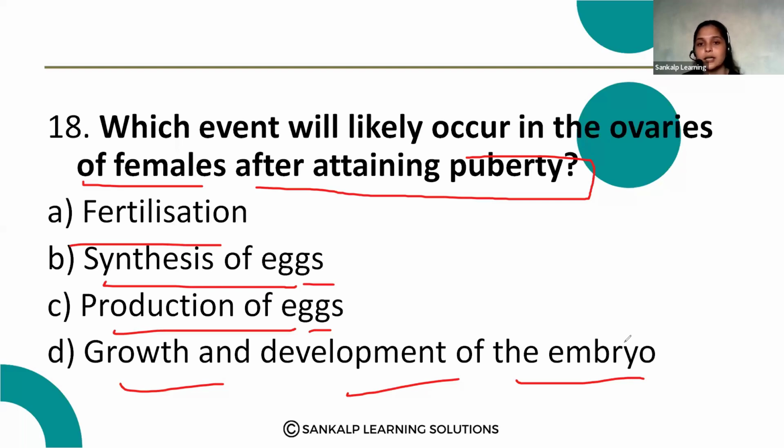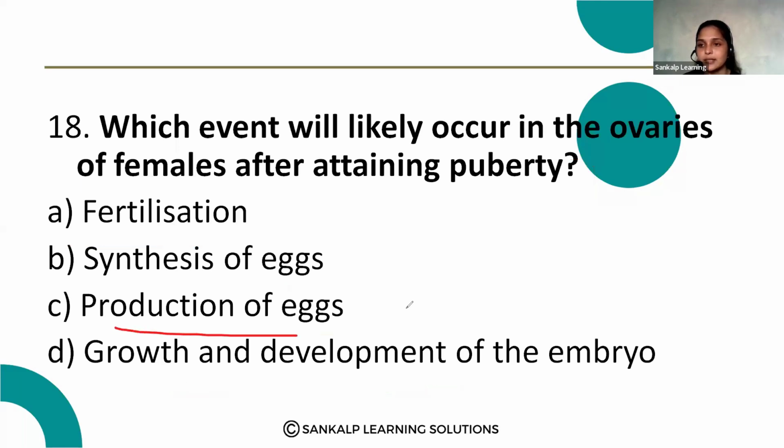After attaining puberty, they produce the eggs, right? Inside the ovaries, fertilization will not take place, and growth and development of the embryo will also not take place inside the ovary. So they are asking inside the ovaries, right?